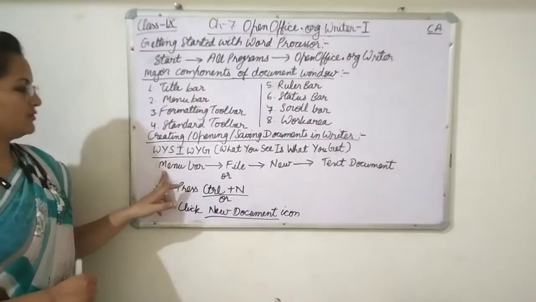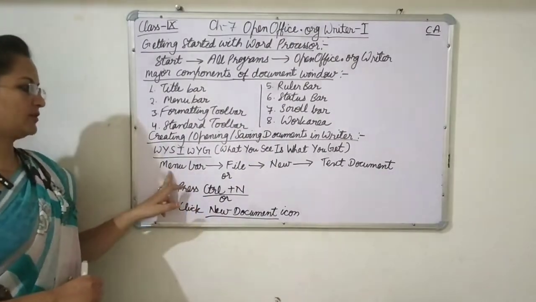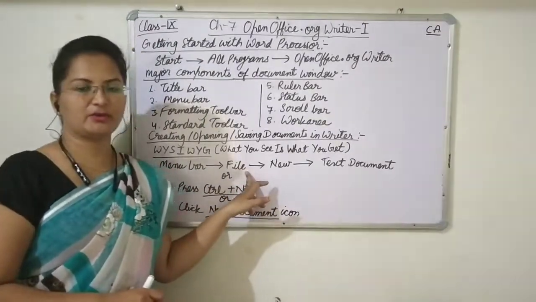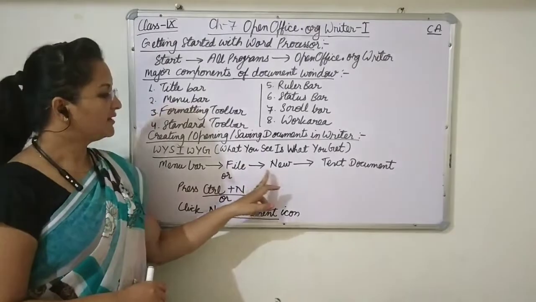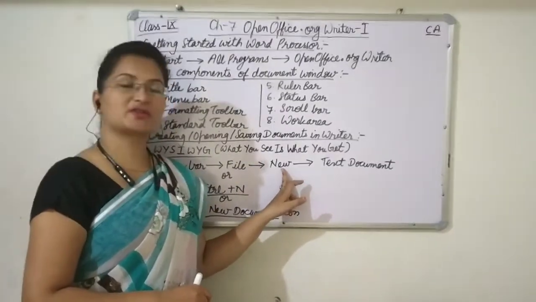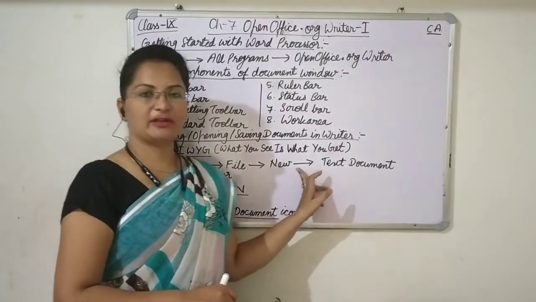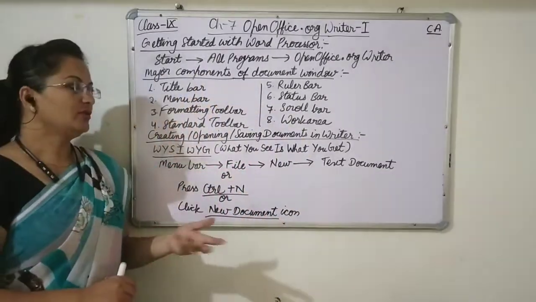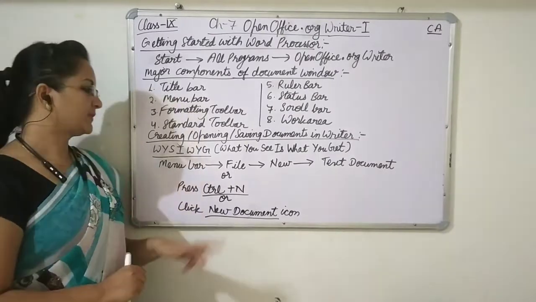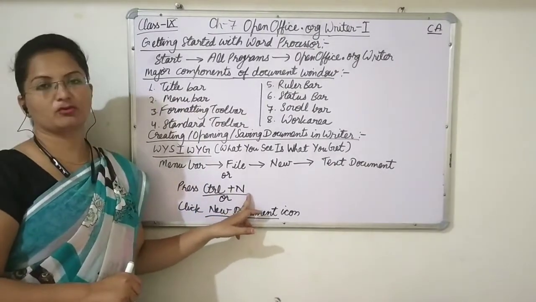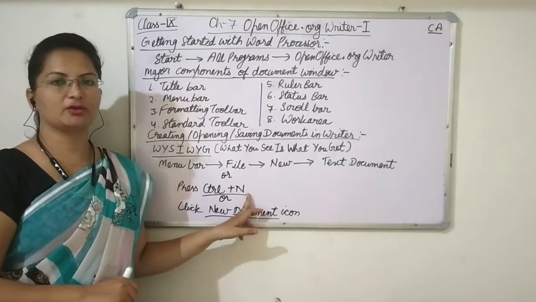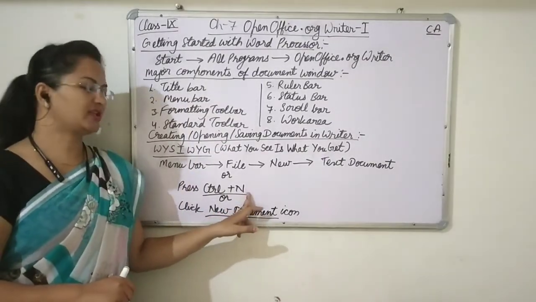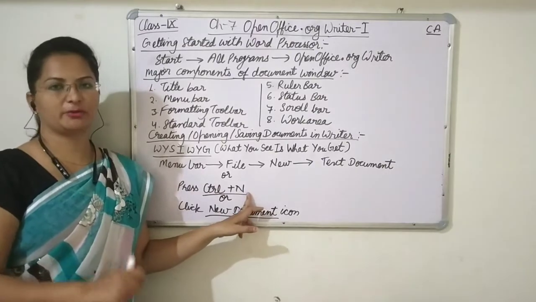Now students will learn to open a document first of all. So you have to go to the menu bar. In the menu bar, the first menu is the File menu. So we have to click on the File menu. Then after that we have to choose the option New. Then the New submenu will appear and there we have to choose Text Document. So a new document window will appear. We can also use a shortcut key to open the new document window, that is Control N. The Control N shortcut key is there to open a new document.